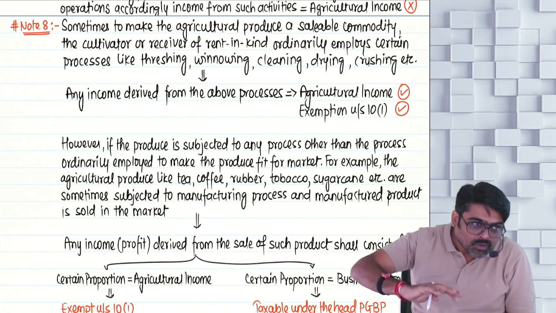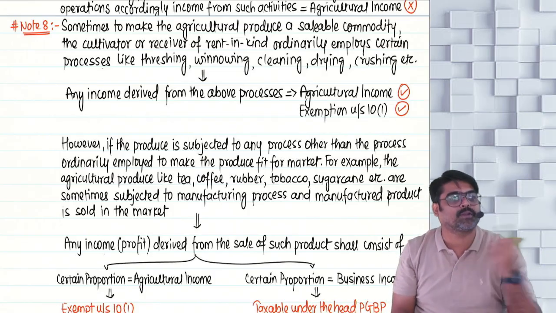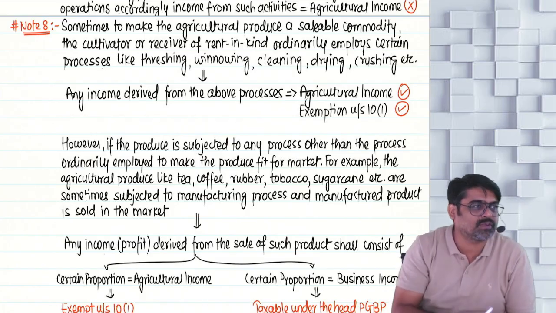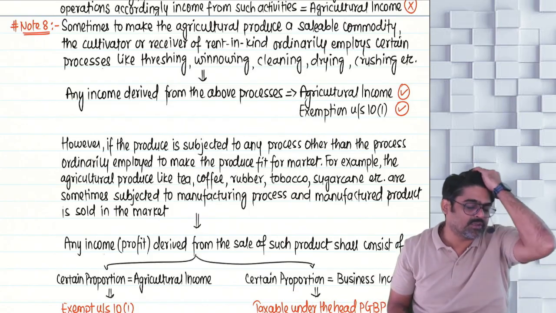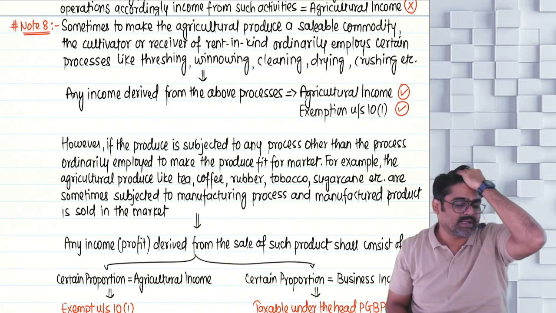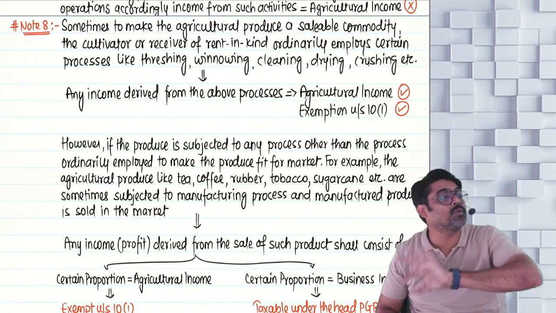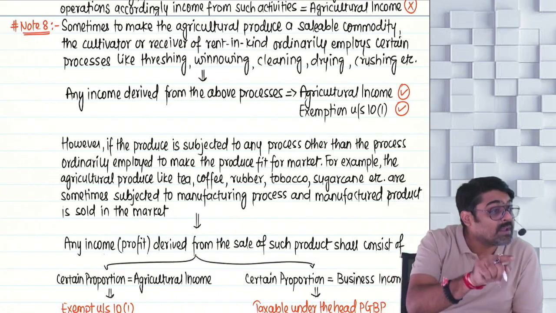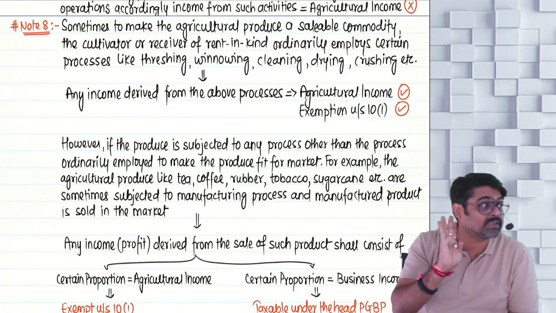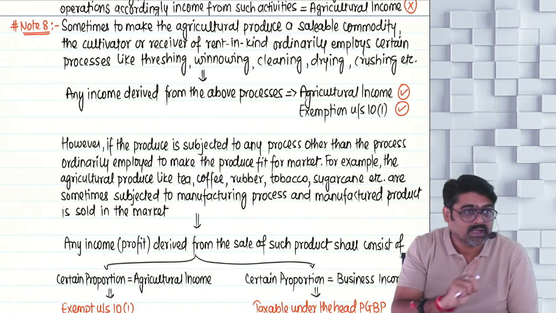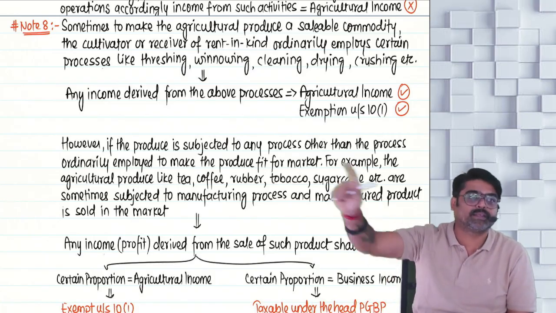But what if you employ some process on the tomato, because of which the tomato gets converted into tomato ketchup? Is it an ordinary process? By putting the tomatoes under this process, do tomatoes remain tomatoes or does their nature change? They get converted into a new commodity. That is known as a manufacturing process. That is not an ordinary process. And any income from that manufacturing process cannot be treated as your agricultural income. The income related to that process will be taxable as your PGBP income.